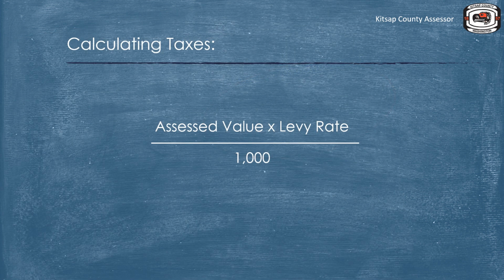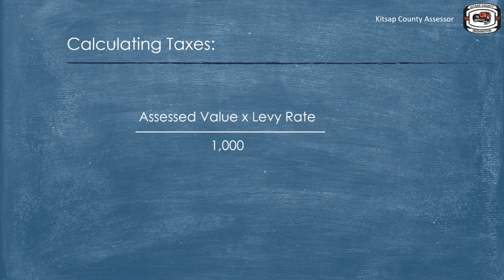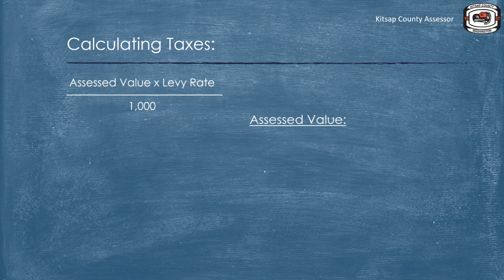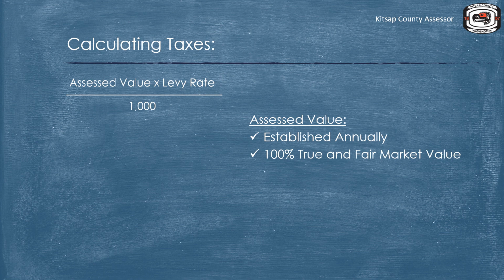The formula to calculate property taxes owing is to take the assessed value multiplied by the levy rate divided by 1,000. Within this formula, there are two important figures, the assessed value and the levy rate. The assessor's office establishes the assessed value of properties annually. According to Washington state law, all taxable properties should be valued at 100% of its true and fair market value.